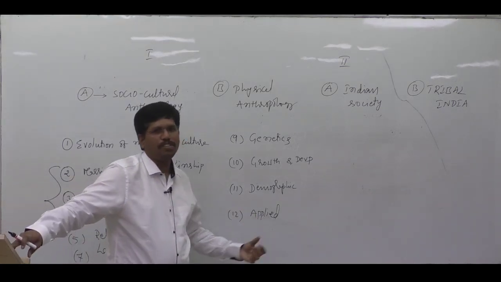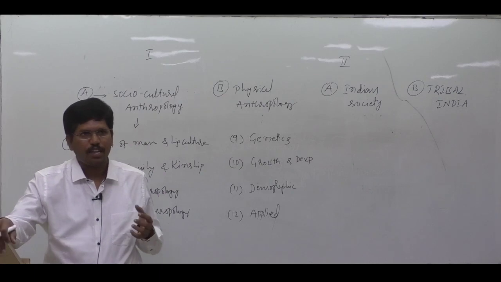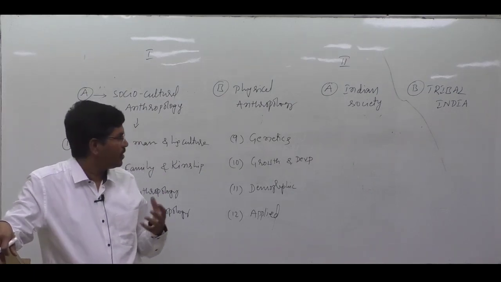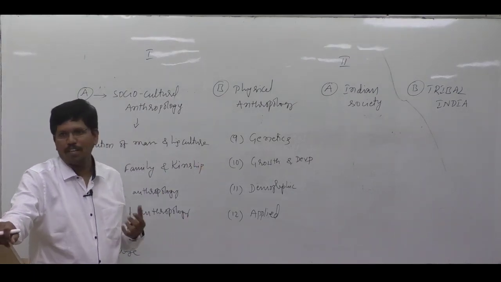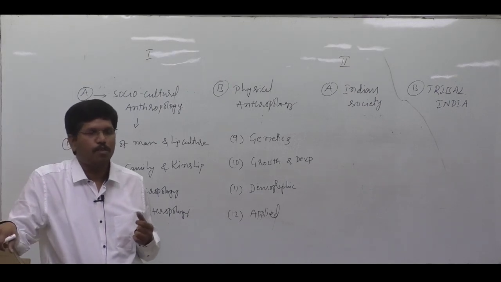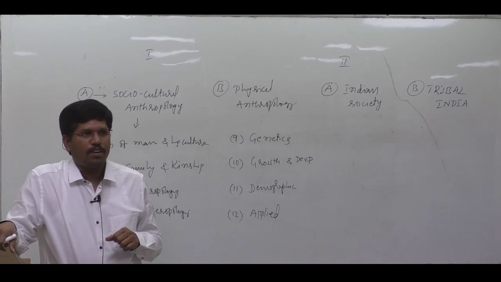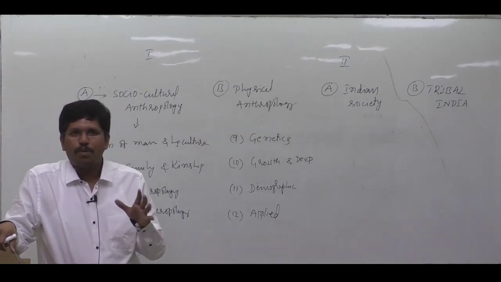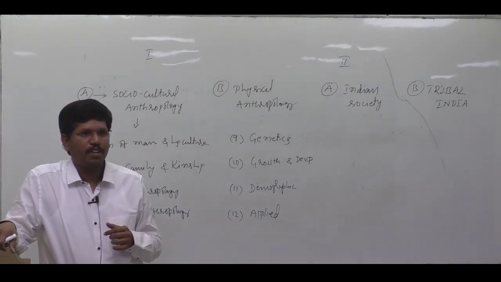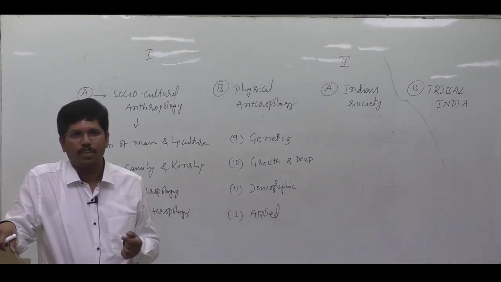And finally, applied physical anthropology. The knowledge gained by us during the study of genetics and other biological aspects of human beings will be used to solve medico-legal problems. In hospitals, there may be accidental exchange of babies, either deliberately or accidentally.